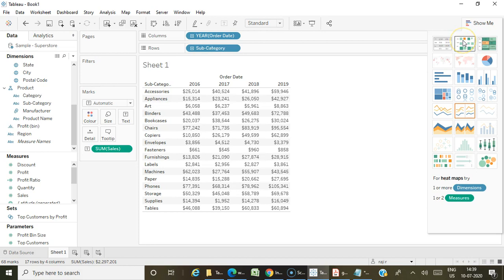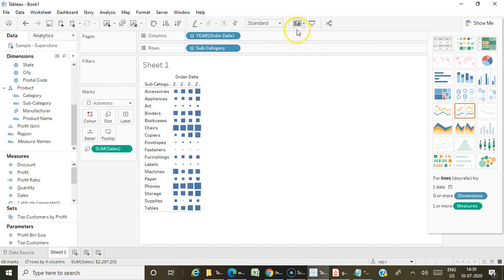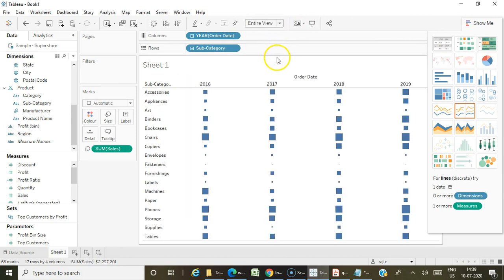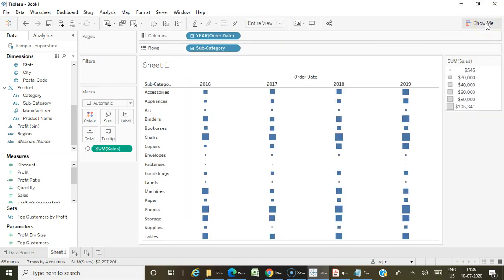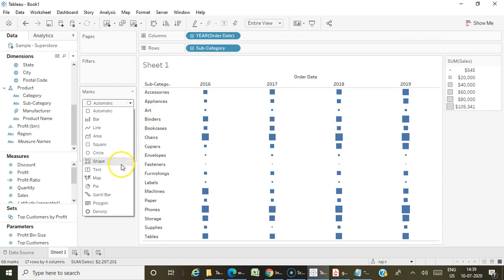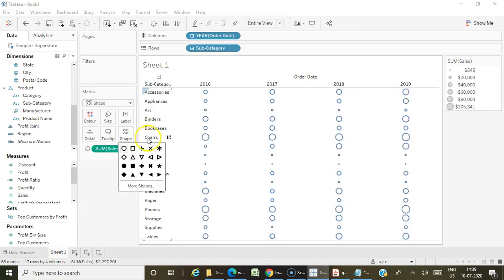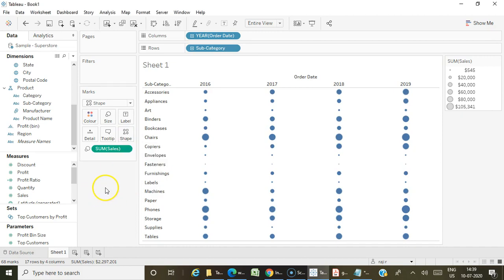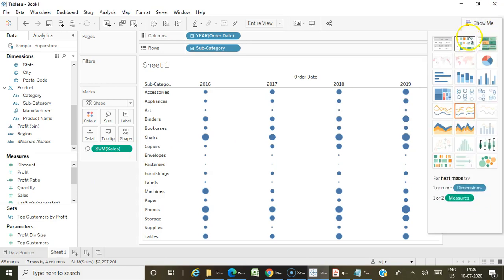Okay, and heat maps are mainly based on your color and size of the graph. So here the color and size plays the major role, where if you see the values are transformed into symbols. Okay, by default they are using the square boxes. If you want, you can change to shape and you can choose whatever shapes you want. So this is called as heat maps.